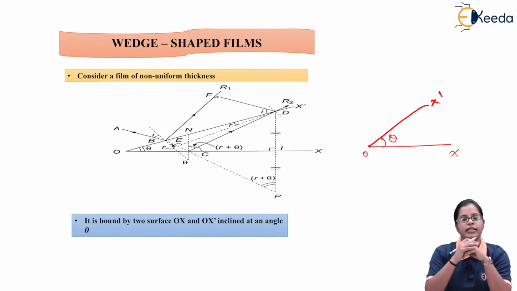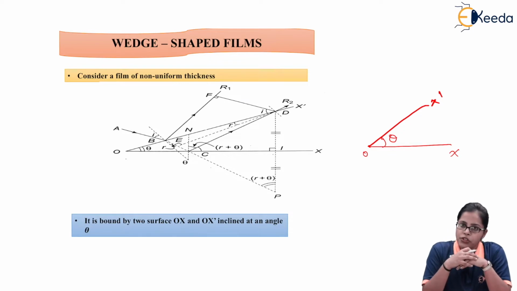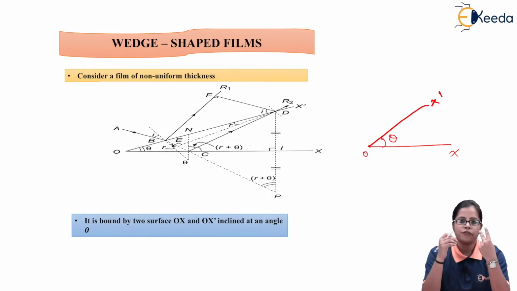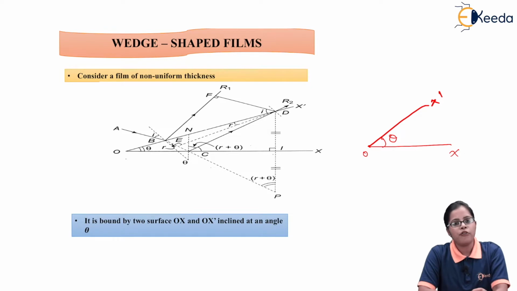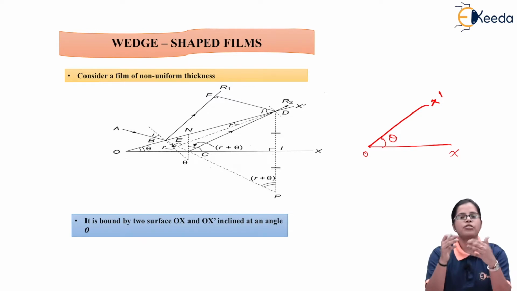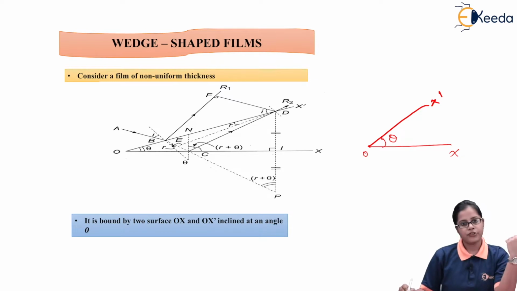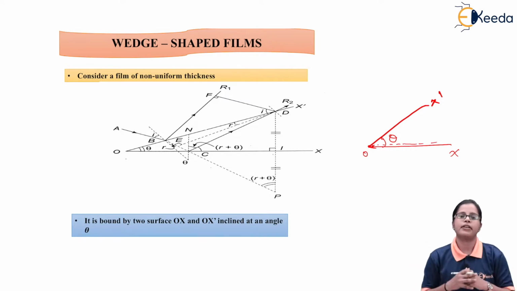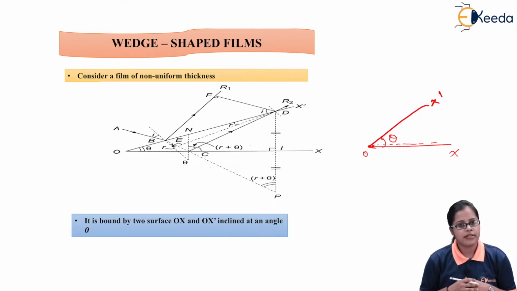To make a film of non-uniform thickness, we are making use of two surfaces, OX and OX dash, separated by an angle of theta. The thickness of the film is very small at this point, and as we go from O to X, the thickness is increasing. So we have considered a film of non-uniform thickness.